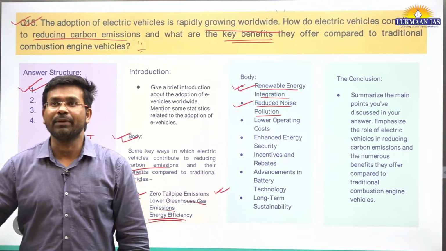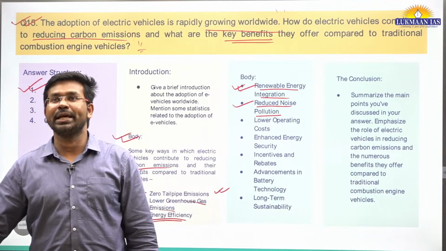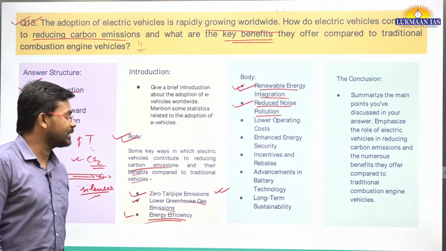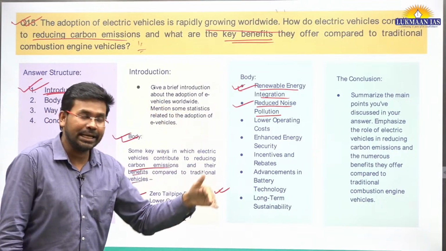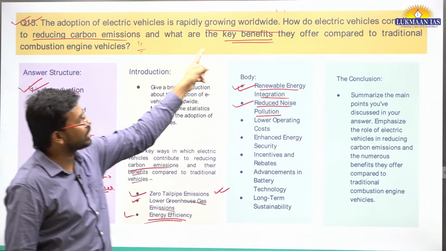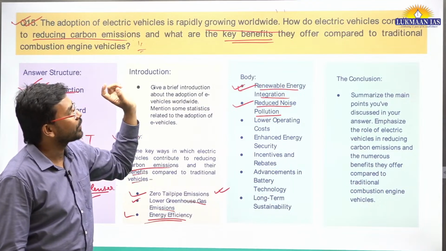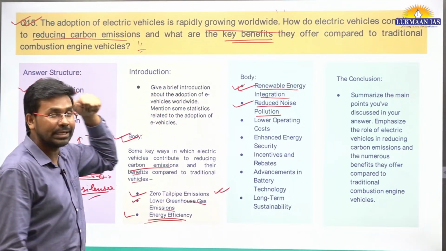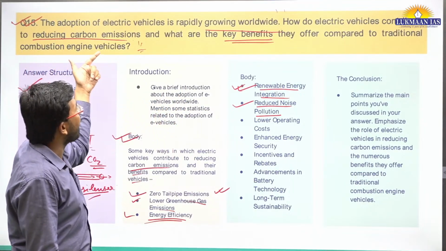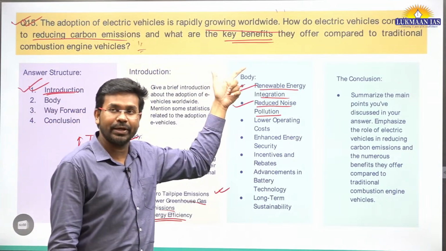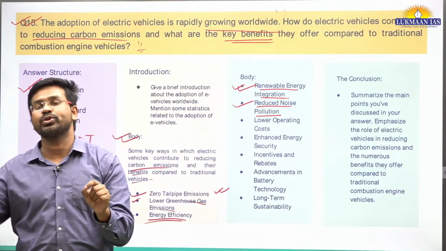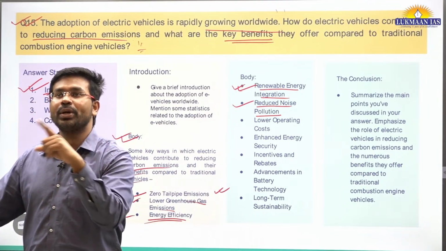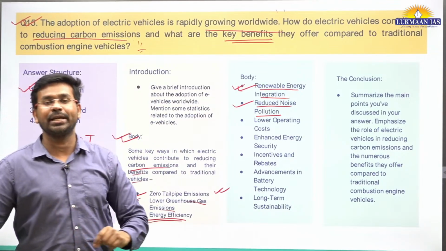Vijay Lal asks: can we write some challenges associated with electric vehicles? Yes, you need to write down the challenges also, but they can be written in the later part. Initially, you write about how electric vehicles contribute to reducing carbon emission and what their key benefits are. After that, you can write, however, they are also associated with some concerns, and you can write down those concerns or challenges.